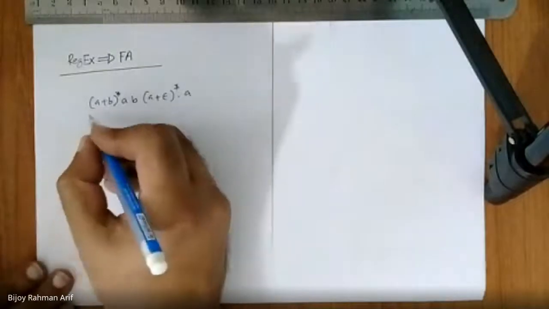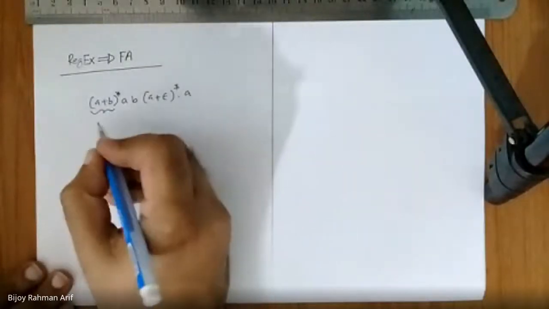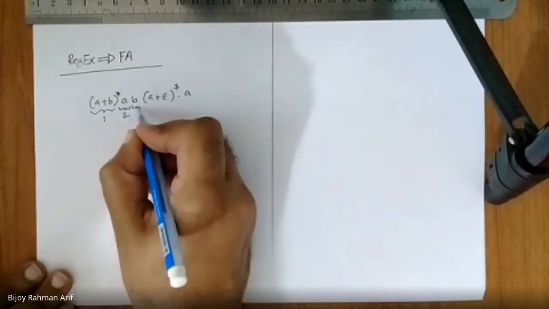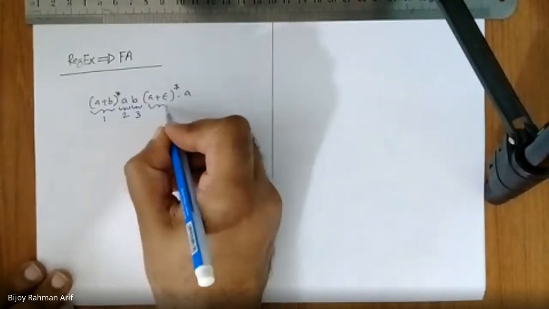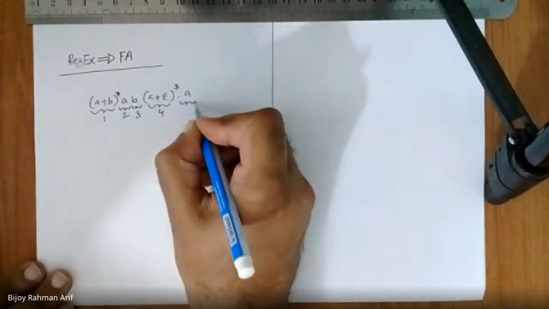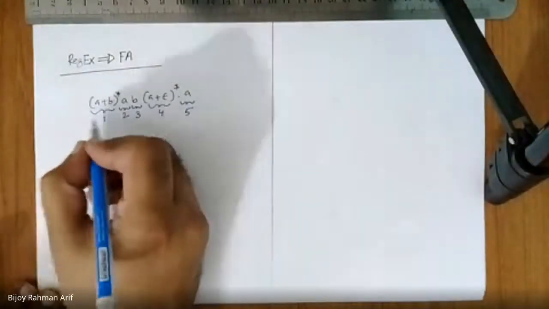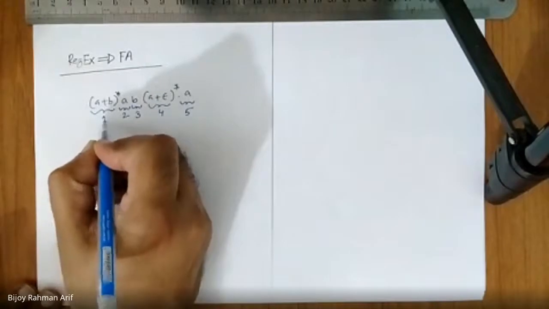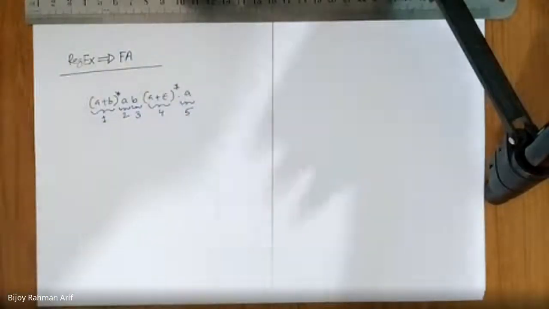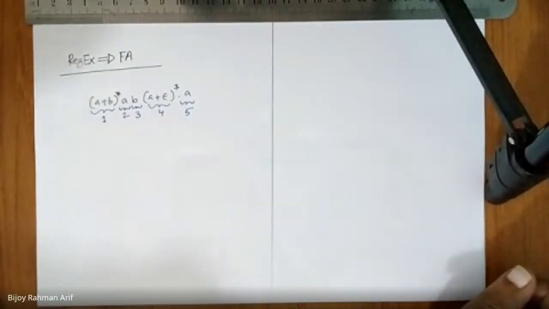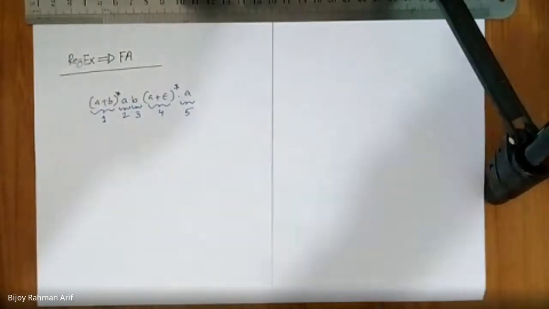We have 1, 2, 3, 4, 5. So separately we are trying to find out the finite automata for each. Then if required, we are going to connect them using epsilon.